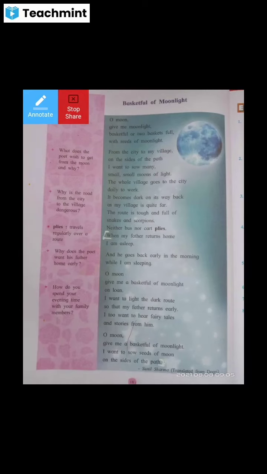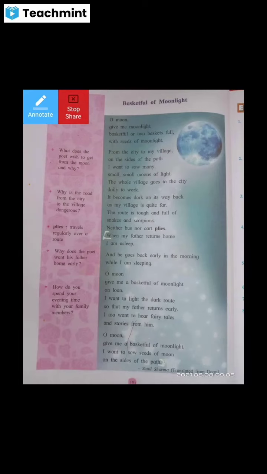Not a good road is available, nor is a transport system available. So our poet is also complaining. It is again the problem of that village. Neither bus nor cart flies. So a bus is also not there, and a cart, we can say a bullock cart, is also not there, or not a single vehicle is going on that road, so that our transport or traveling system will be easy. This is a remote village.